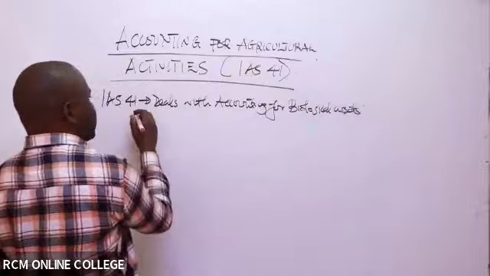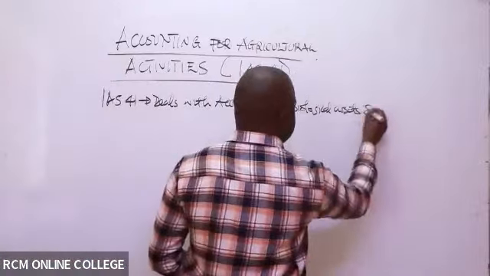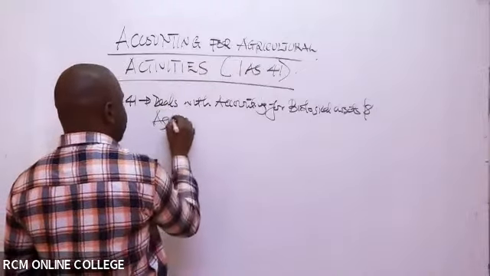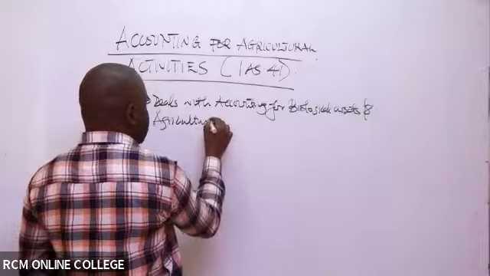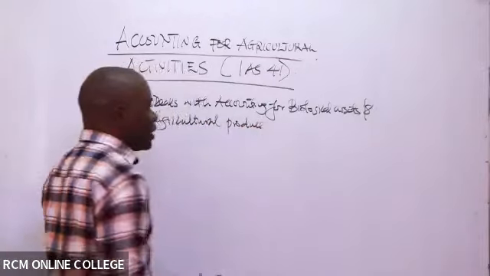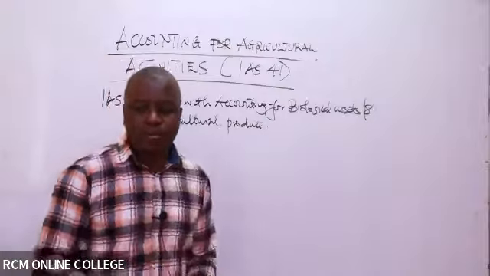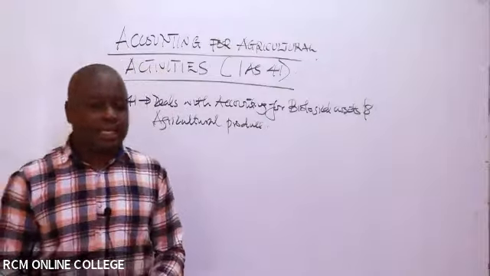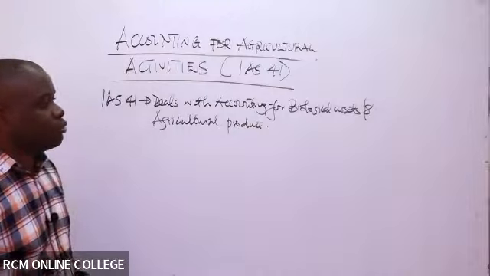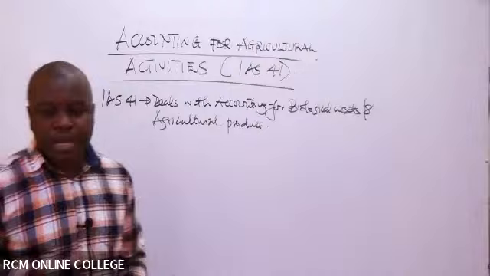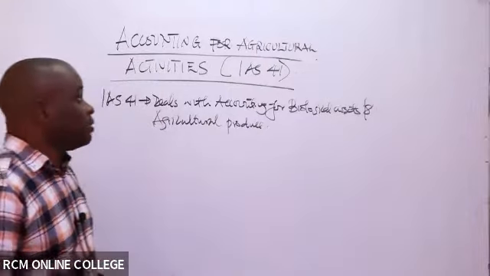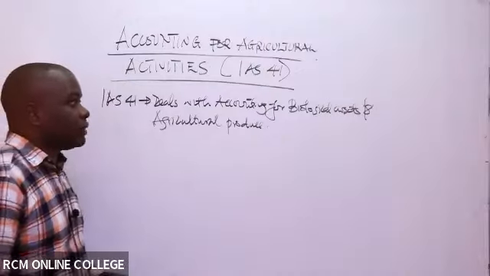And in this case, we can also talk about agricultural produce. So those who are involved in farming or agricultural activities are enterprises that need to be able to account as to whether they are making a profit or maybe a loss.